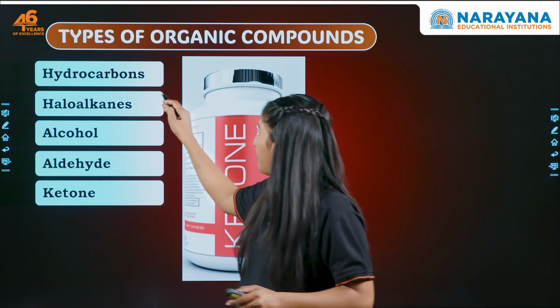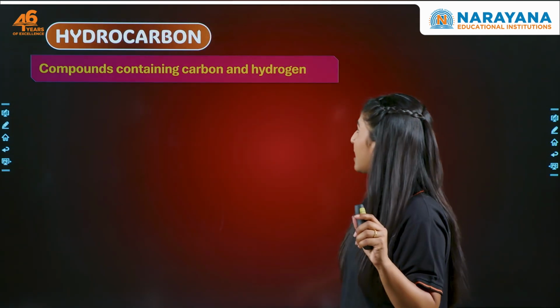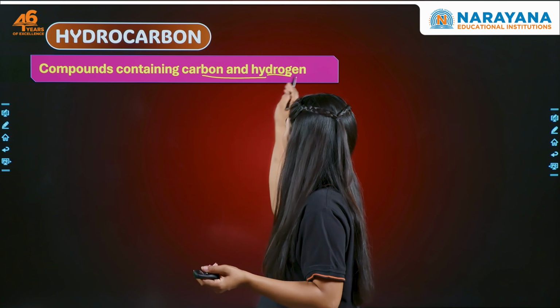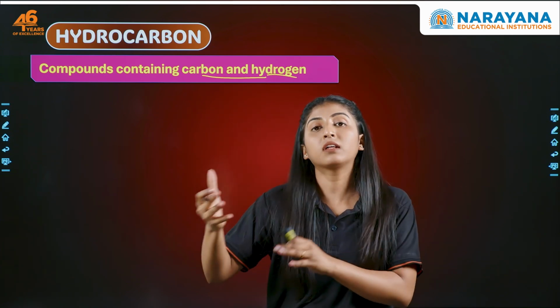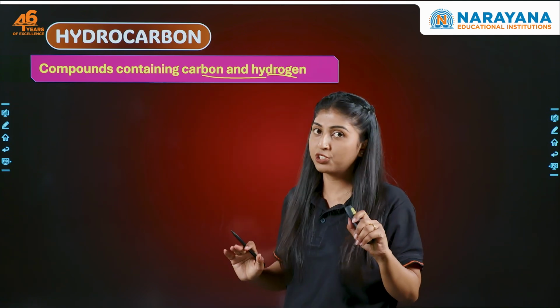Okay? Now, the prime focus will be on hydrocarbon. We'll just give you a brief of the other organic compounds as well. Okay? So we'll start with hydrocarbon. What is hydrocarbon? Compounds containing carbon and hydrogen. What are organic compounds? Compounds containing carbon, hydrogen with some other elements. Okay? But in hydrocarbon, only carbon and hydrogen should be there.